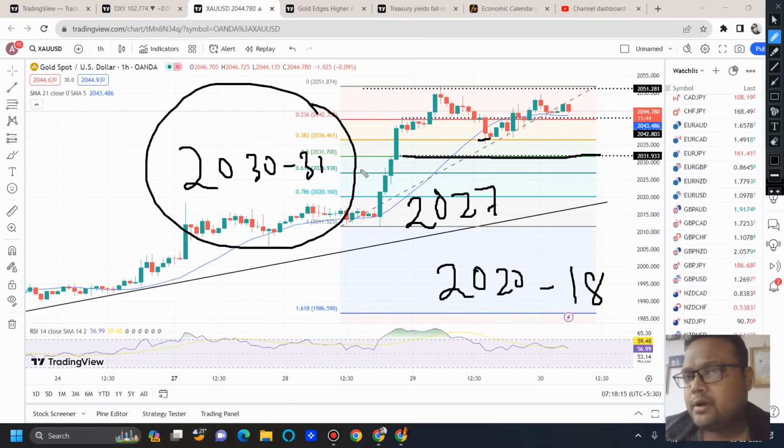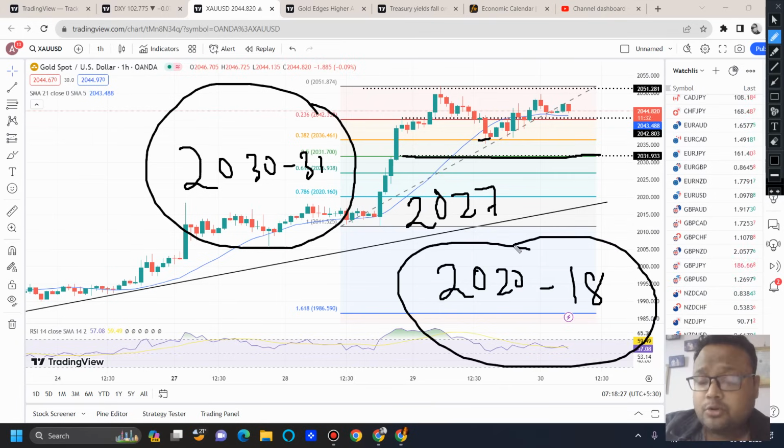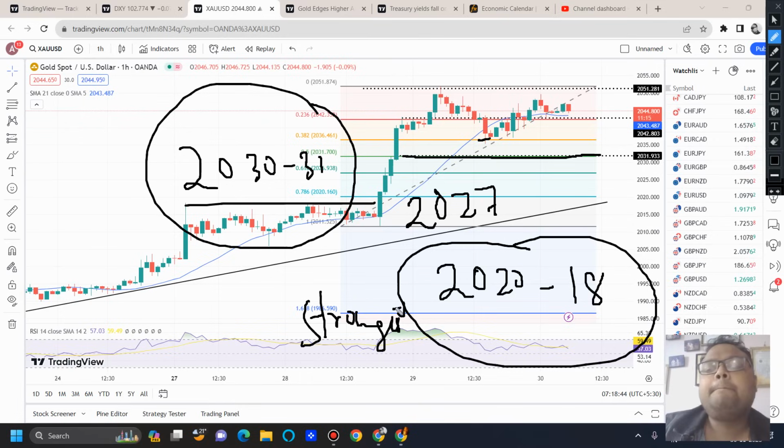If you're a scalper, if you're a day trader, if you want to be on a safer side, once you'll see the market has bounced from a level, try to exit by 40 pips. In comparison to 2030, 2027, 2020, 2018 is a better level, because here we have FIBO 78.6% retracement level, and along with that you can also see that the previous resistance will also be acting as support. So you can consider that if gold comes for retracement, then 2020, 2018 is the strongest level where we can expect a good bounce, big bounce. But otherwise 2030, 2027 are also not bad.